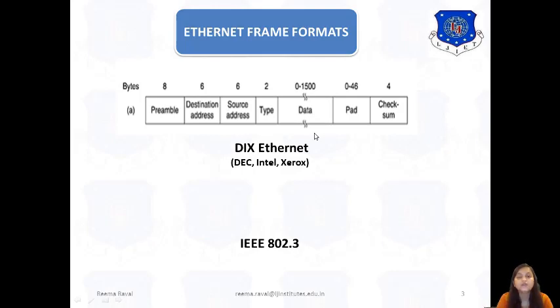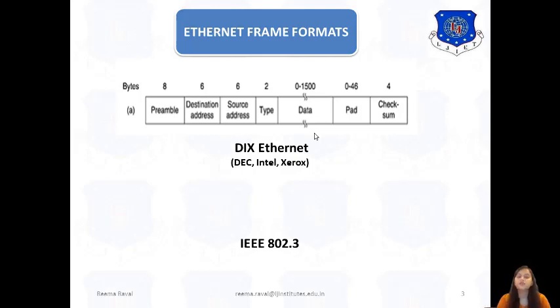The data to be transmitted is not the same every time, but it is in the range of 0 to 1500 bytes, not more than that. The sixth field is the pad field, or padding field, for zero padding purposes, which is 0 to 46 bytes. The last field is the checksum field, which is 4 bytes, for error detection at the receiver side.